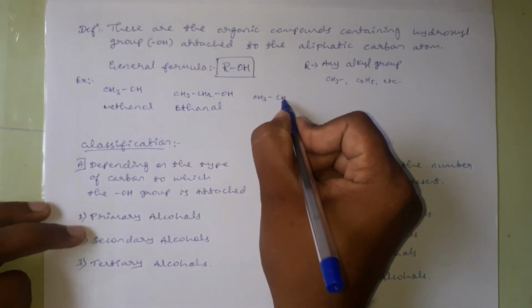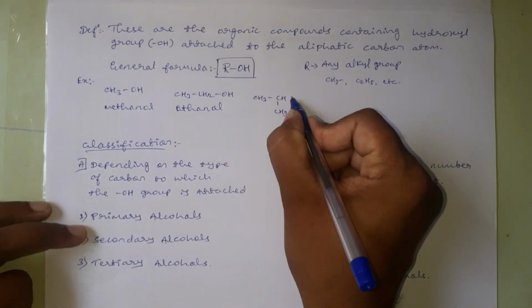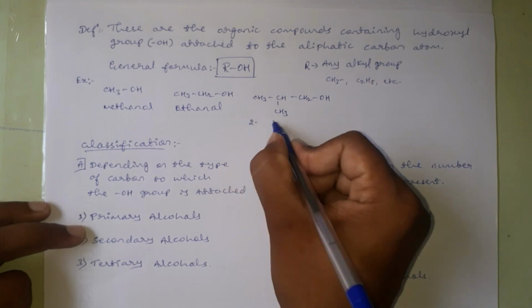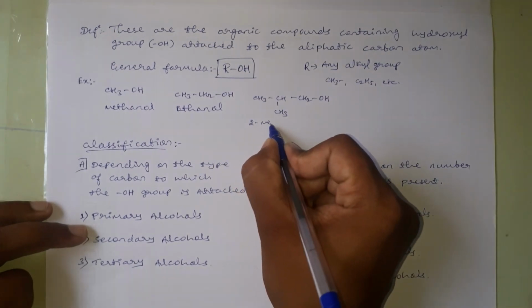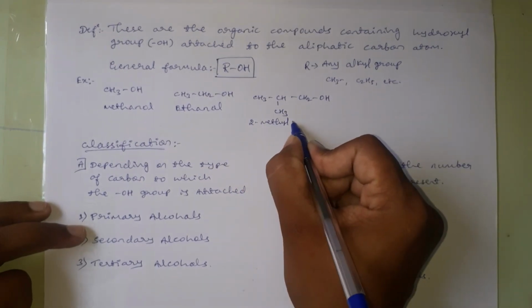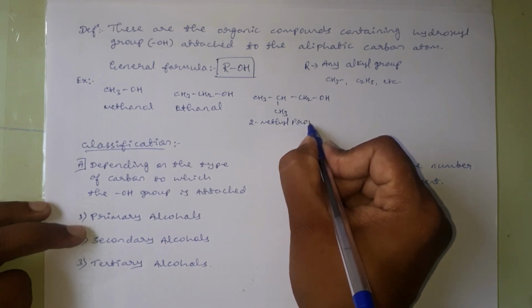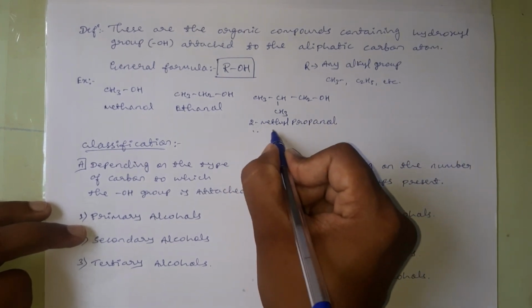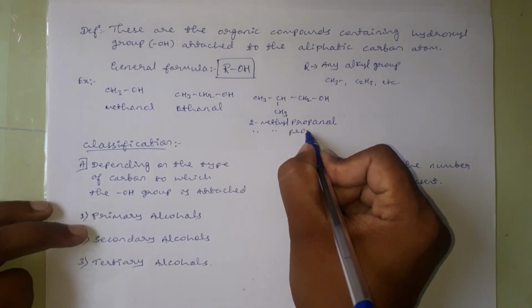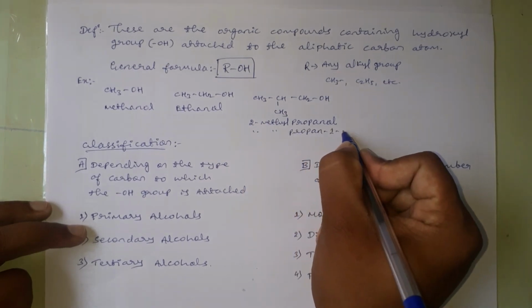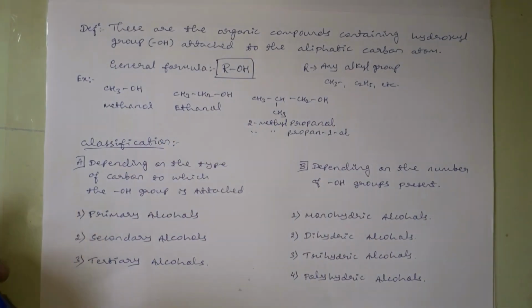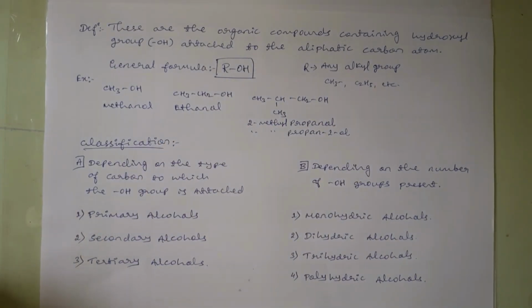Then CH3, CH3, CH2OH. This is what? 2-methylpropanol or 2-methylpropan-1-ol. Correct? These are some of the examples for alcohols.